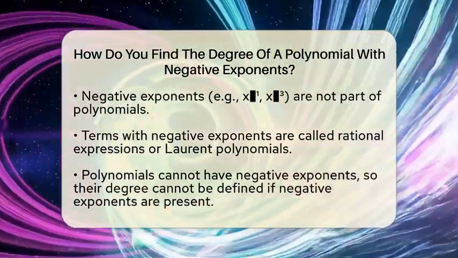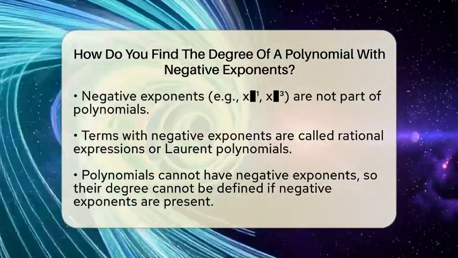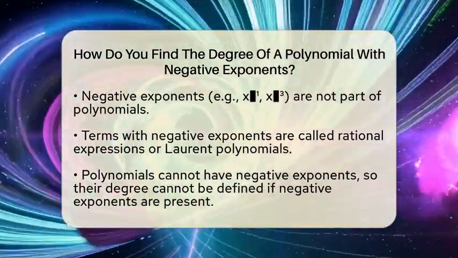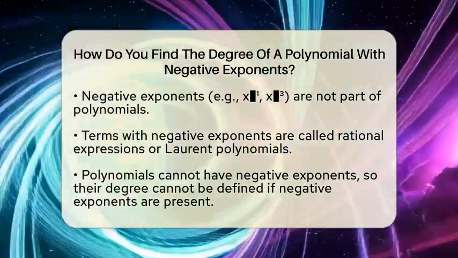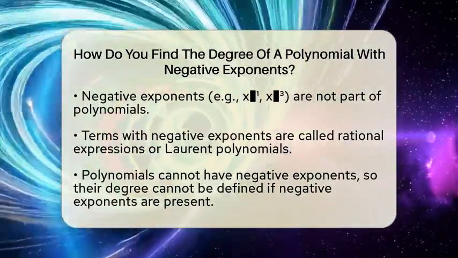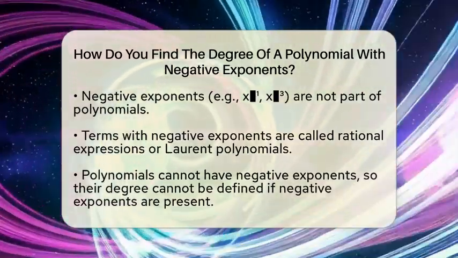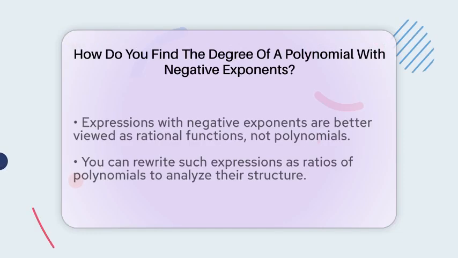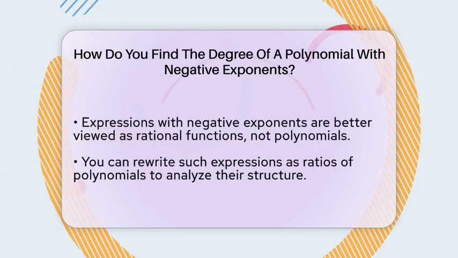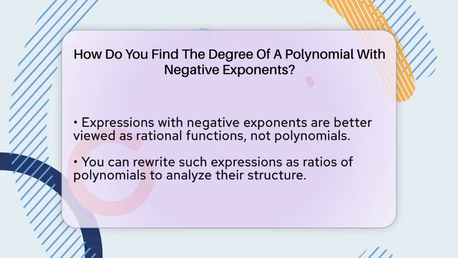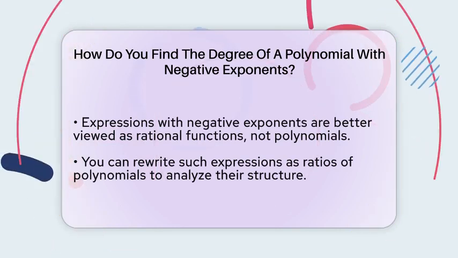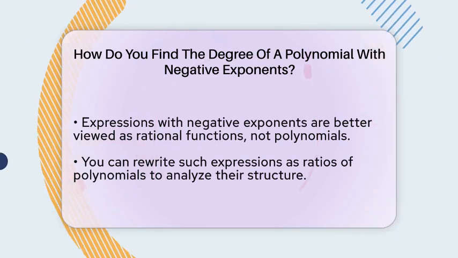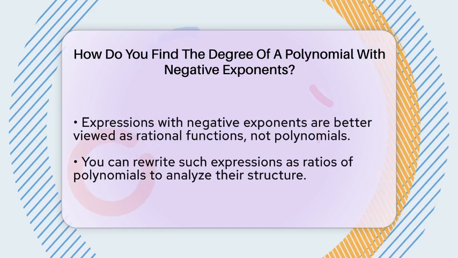Since polynomials can't have negative exponents, you can't find a degree for an expression with negative exponents in the usual way. The degree is always the highest non-negative exponent in a polynomial. If your expression has negative exponents, it is not a polynomial, so the idea of degree doesn't really apply. However, if you want to analyze such an expression, you can rewrite it as a rational function.